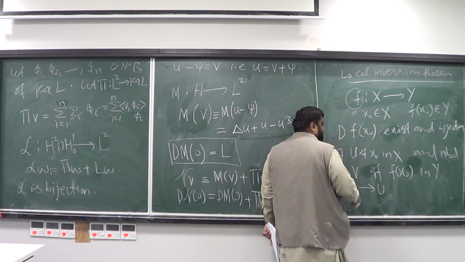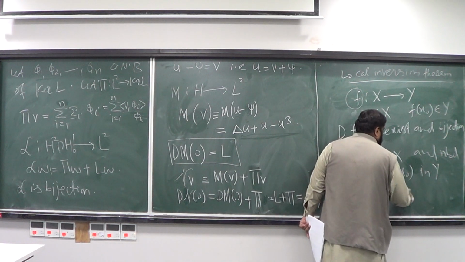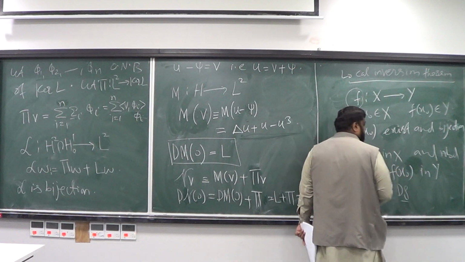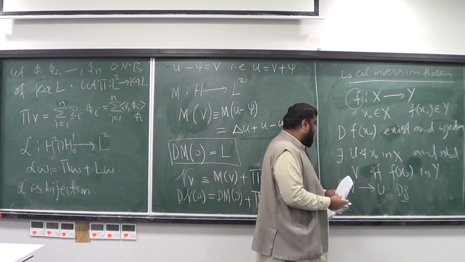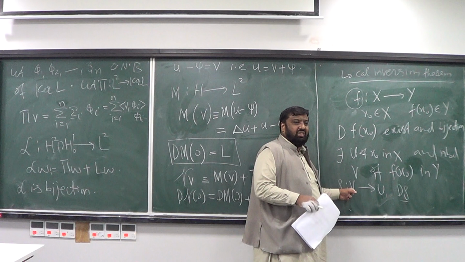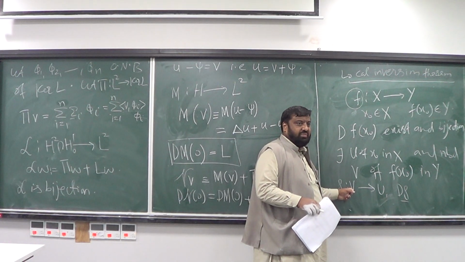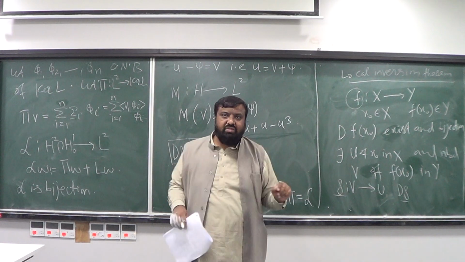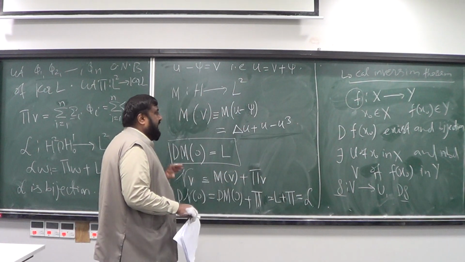And this G is also differentiable. So you can also differentiate this G locally in V, for the points in V. So I'm writing this local inversion theorem from my memory.